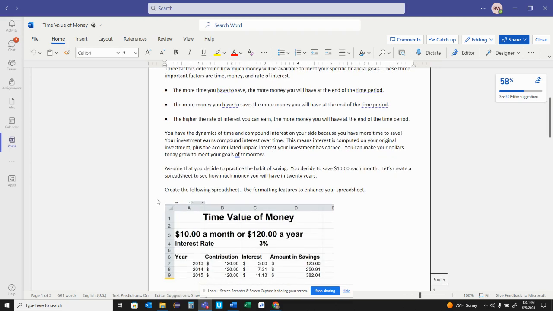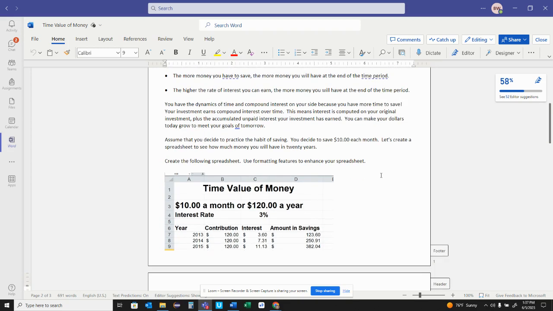You have the dynamics of time and compound interest on your side because you have more time to save. Your investment earns compound interest over time. This means interest is compounded on your original investment plus the accumulated unpaid interest that your investment has earned. You can make your dollars today grow to meet your goals of tomorrow.